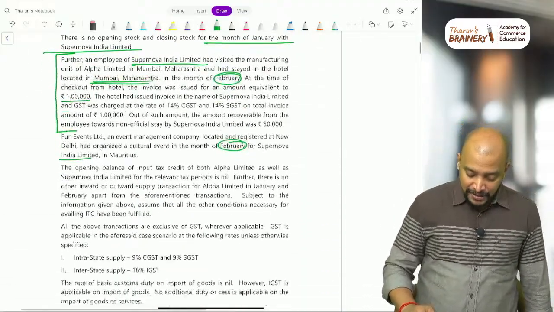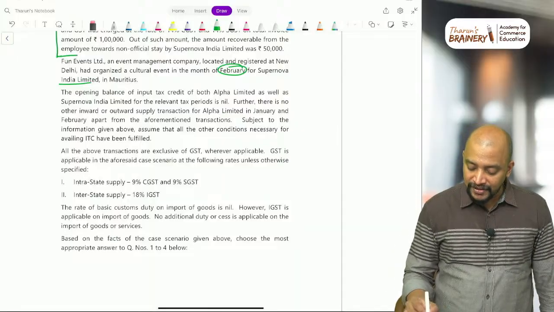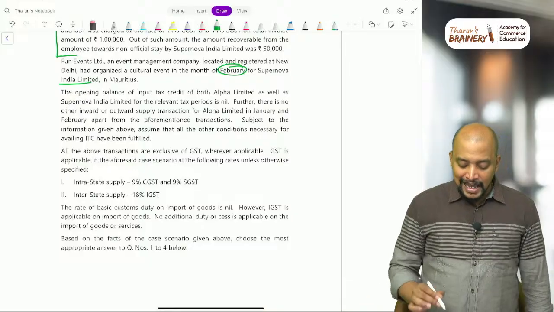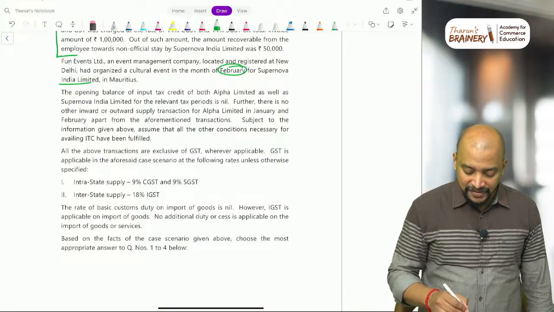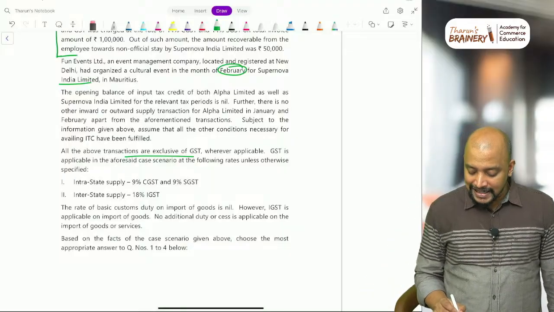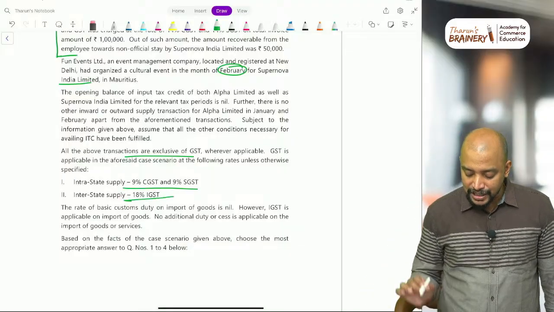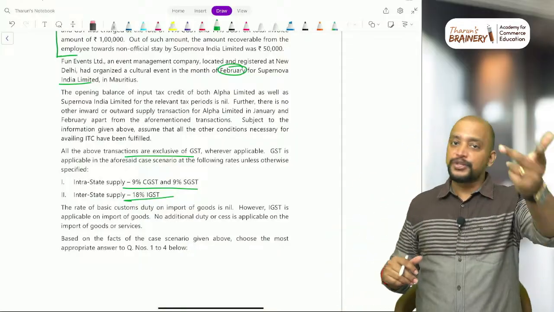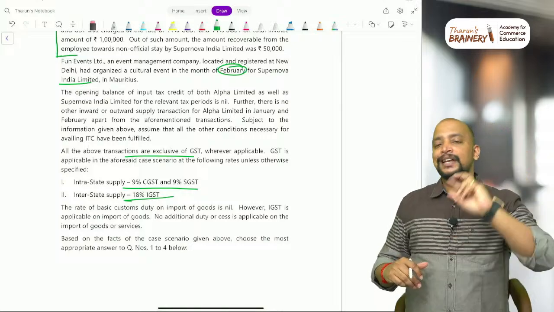Next one. The opening balance of ITC of both Alpha Limited as well as Supernova Limited is nil. No other inward and outward supply is there, and all other conditions necessary for availment of ITC are fulfilled. All transactions are exclusive of GST. And see this, the intrastate supply rate of GST is also given. So now based on this we can do the computation. So 2 MCQs over, the first 2 MCQs only that we need to do.